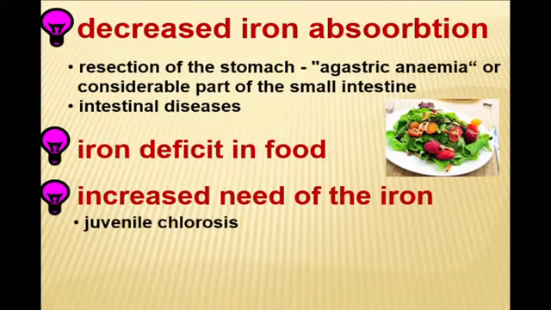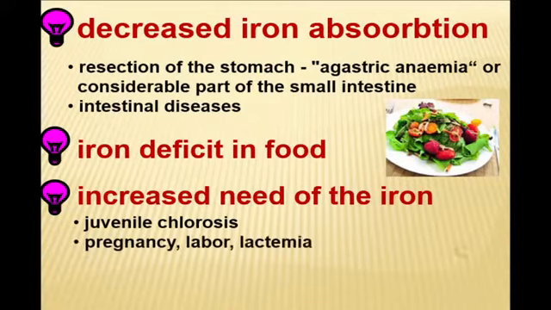We must remember about increased need of iron. First of all, each young woman in whom the menstrual cycle appears early, and the activity of bone marrow cannot compensate this process. We are talking about juvenile chlorosis.